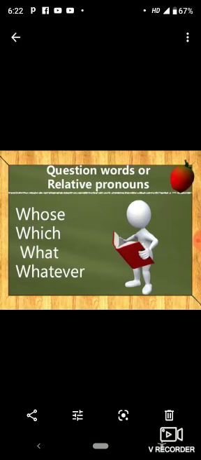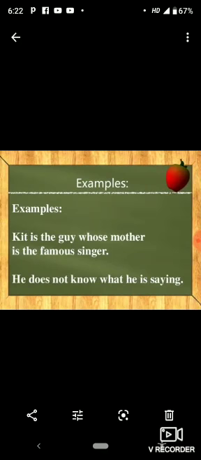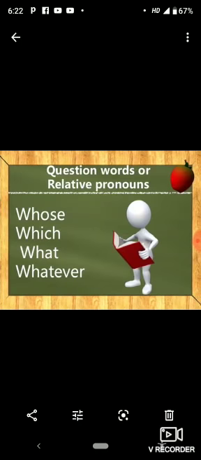Question words or relative pronouns. Which are they? All the WH family words: whose, which, what, whatever. For example, Kit is the guy whose mother is the famous singer. He does not know what he is saying. Wherever the WH word is there, it would be an example of a determiner or relative pronoun.